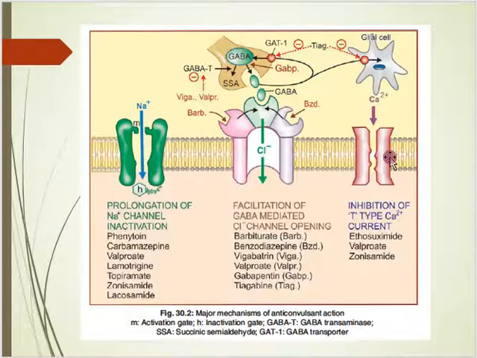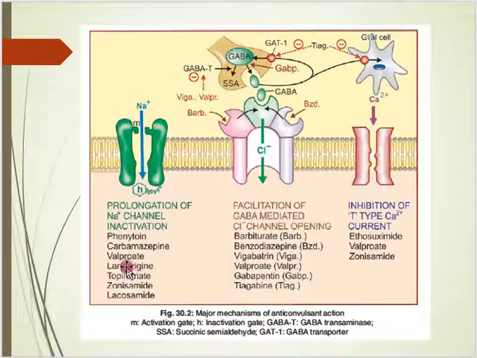There are three major types of mechanism. One is the prolongation of sodium channel inactivation, second is the facilitation of GABA mediated chloride channel opening, and third is inhibition of T type calcium current. These are examples of drugs by which they can mediate.